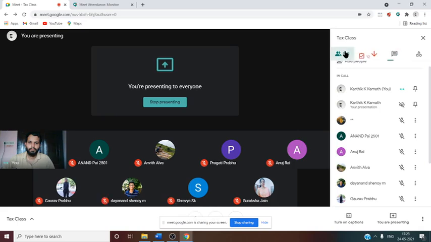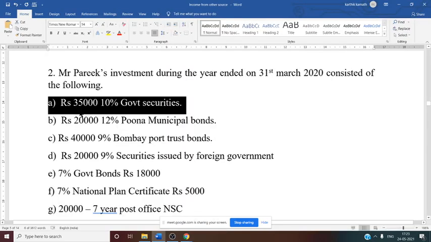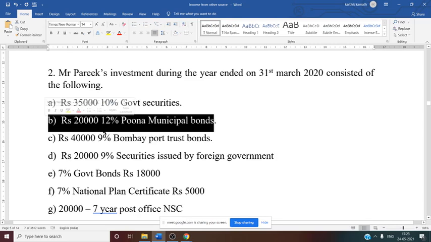See here, no need of grossing it up, because if you know the rule, they have mentioned that if the amount as well as the rate is given, there is no need of grossing it up. Government security: they have not mentioned whether it is tax free or taxable, so it is taxable security. Then Pune municipal bond, 20,000 into 12%. If you do, you'll get the amount. It is a local authority, you can say.